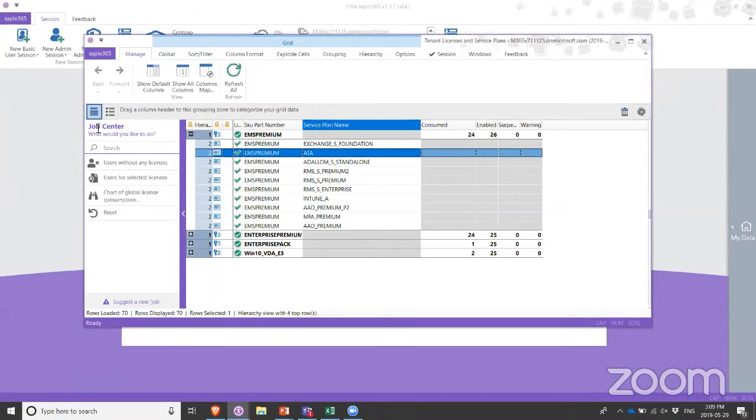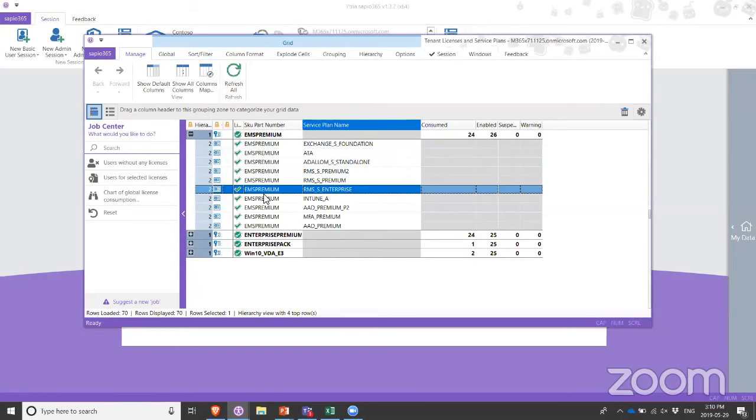And this is where I want to introduce the Job Center, which we'll see and use later today as well. We have this Job Center in every single module. The idea is that the Job Center automates tasks that you might need multiple times a day or quite regularly. One of the things that we can do is automate chart creation based on whatever grid data.